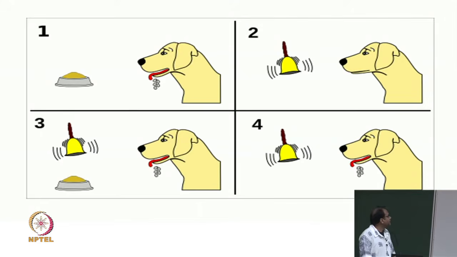And the experiment was very simple: you give food, the dog starts salivating; you give food and ring a bell, the dog starts salivating; you give food, ring a bell, the dog starts salivating; and then at some point you just ring the bell and the dog still starts salivating, because the dog has learned the behavior that at the time when you ring the bell, salivation is the right action to do, right.